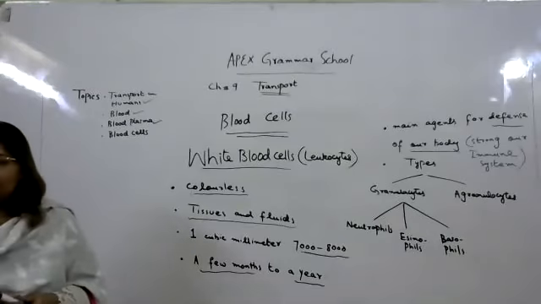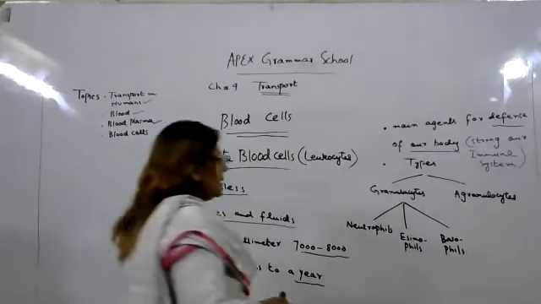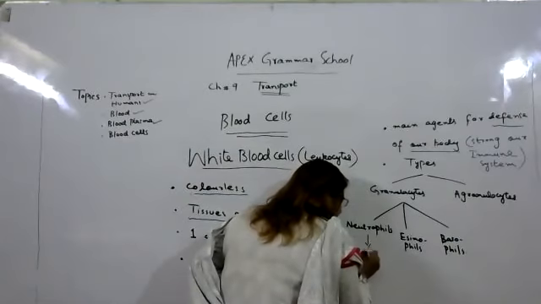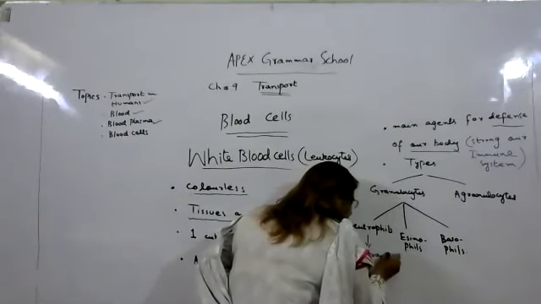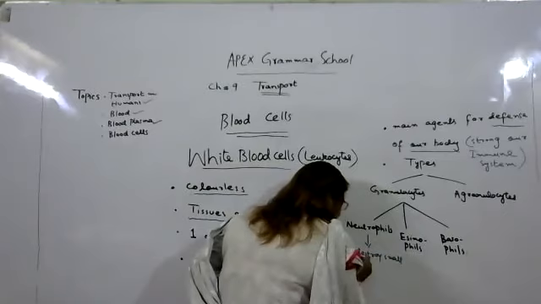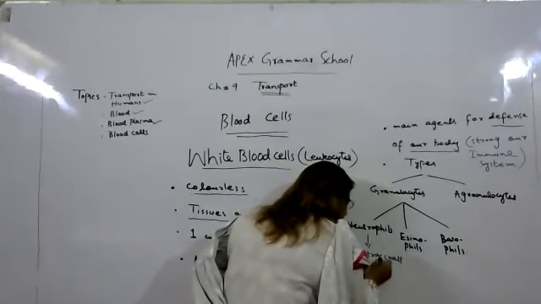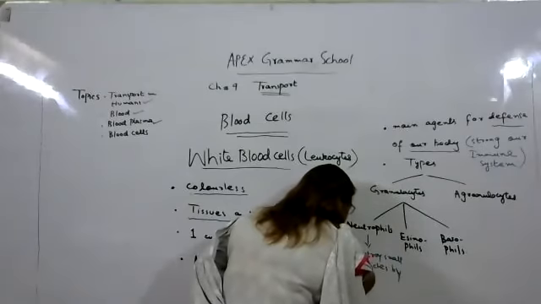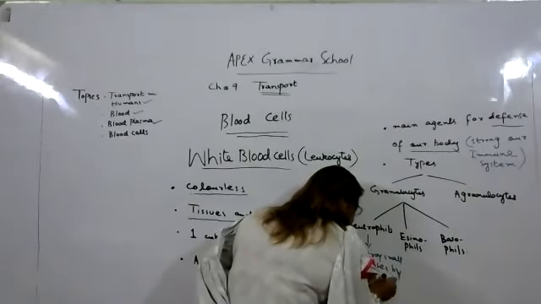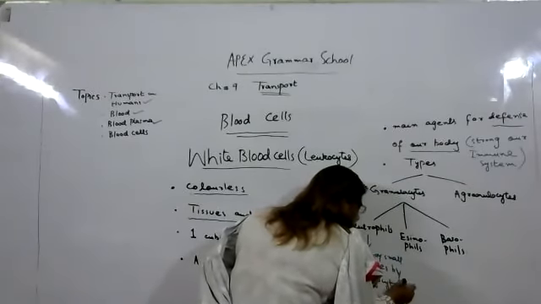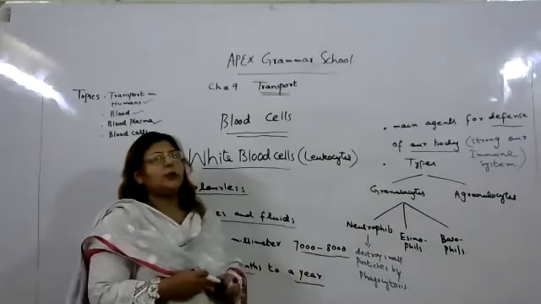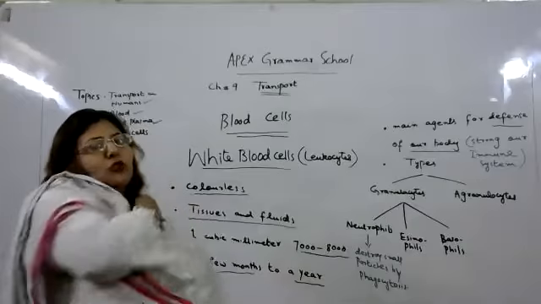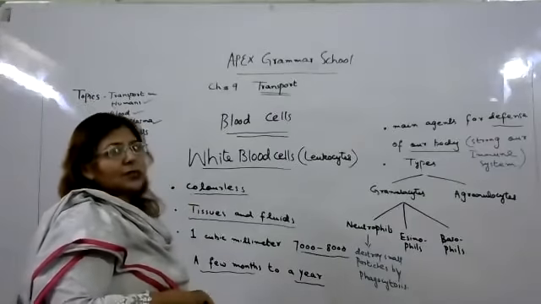So neutrophils destroy small particles by phagocytosis. If you keep in your mind your chapter number 4, you have also discussed the process of exocytosis and endocytosis, in which you discussed phagocytosis.